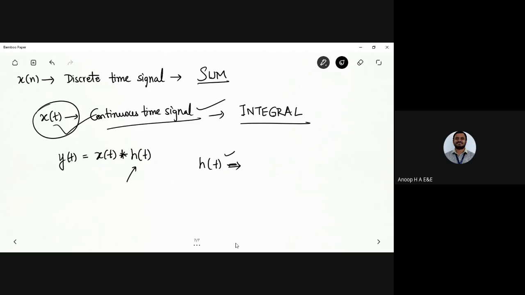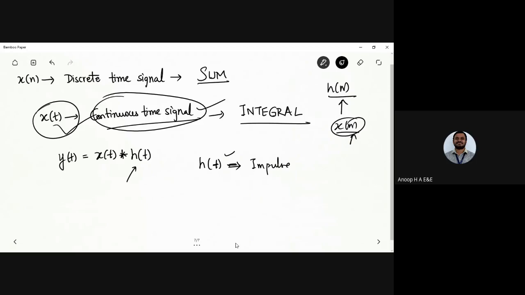Is Rohini there? Rohini MV? Yes, Rohini, are you there in the meeting? Yes, sir. What is h of t called here? You know what h of n is, right? Impulse response of the system once you have x of n.